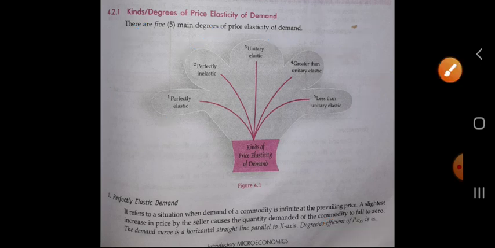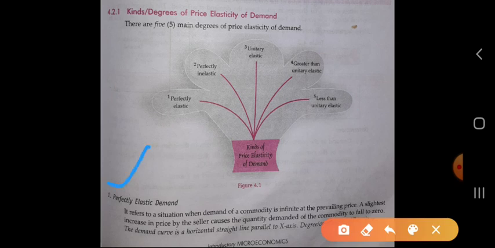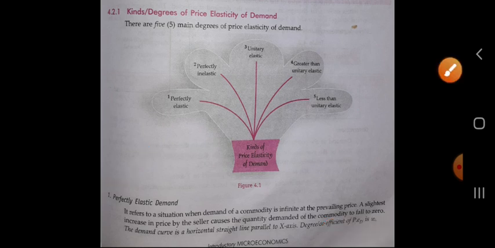What is perfectly elastic demand? It refers to a situation when demand of a commodity is infinite at the prevailing price. A slightest increase in the price by the seller causes the quantity demanded of the commodity to fall to zero. The demand curve is a horizontal, straight line parallel to the x-axis. Degree or coefficient of price elasticity of demand is infinite.